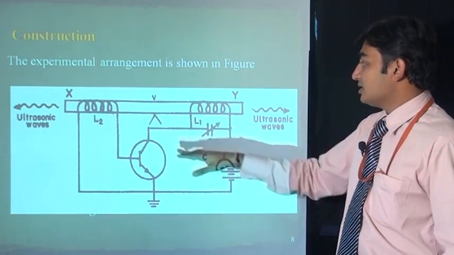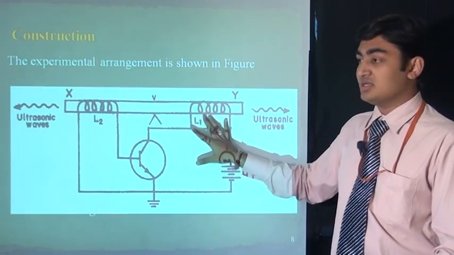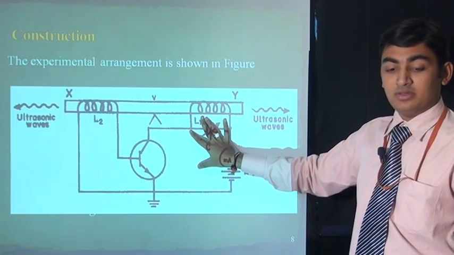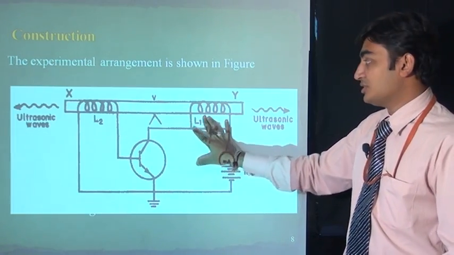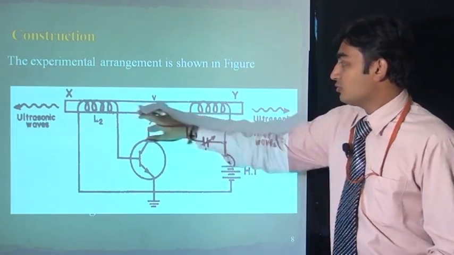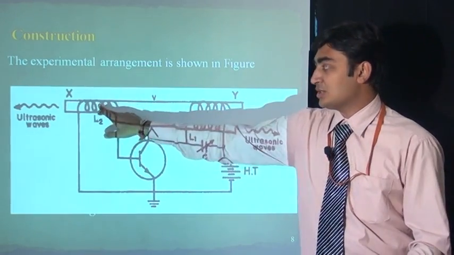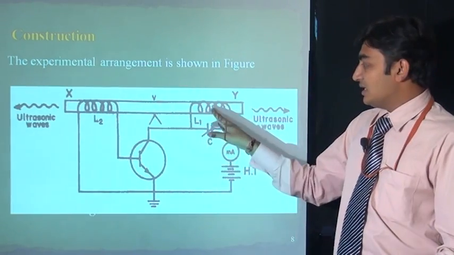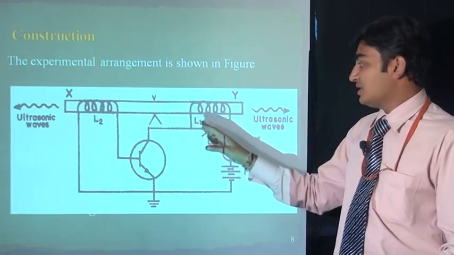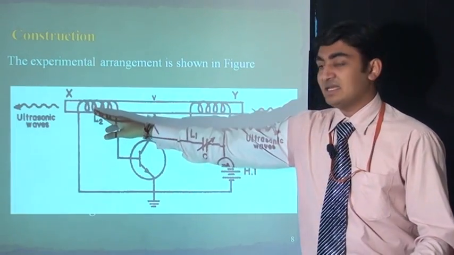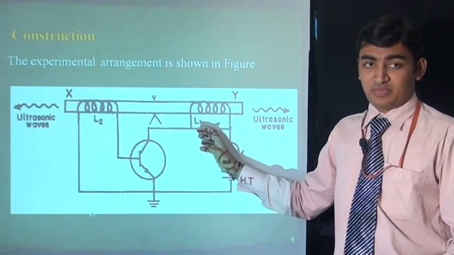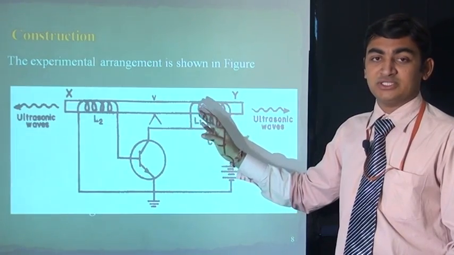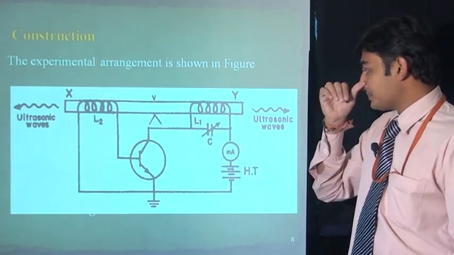This is the simple construction or circuit for magnetostriction ultrasonic generation. There are two coils, first the primary and second the secondary coil. They produce the magnetic field, first N and second S. It follows Lenz's law for the direction of the magnetic field.